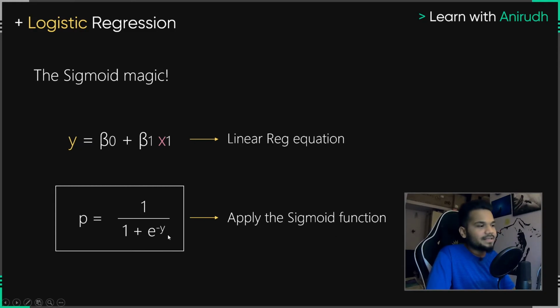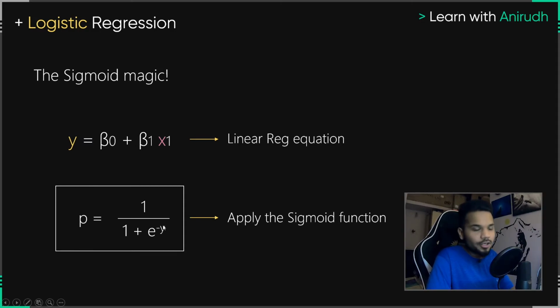The sigmoid function has the variable y, and you can solve for y, correct? You can do a bit of mathematics, you can put it to the left, and eventually if it is exponential, you're going to have log n, log to the base n, and you can make sure that y is on the left hand side and everything else is on the right hand side. You can do that. So basically here, even before you go about doing that, you have to directly substitute everything that you have from your linear regression equation and put it into y.